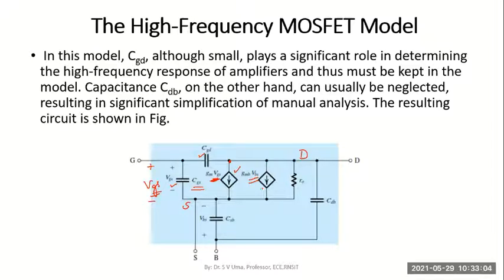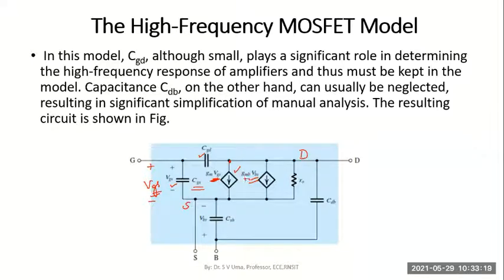This is your original drain current, GM VGS, and the minority current which gets added because of the reverse bias between the source and substrate junctions will be constituted with another additional current source that is defined as GMB into VBS.